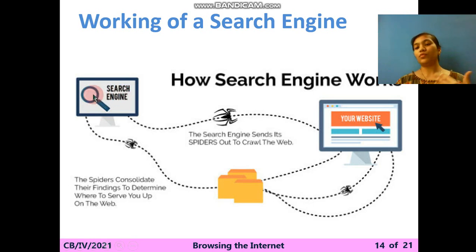What we have to do, we are typing some keywords, we are typing some sentences to search certain things. As I told in the example, for example, you want to search about the Podar International School. So what you have to do, you have to compulsorily write the Podar International School on the search engine.